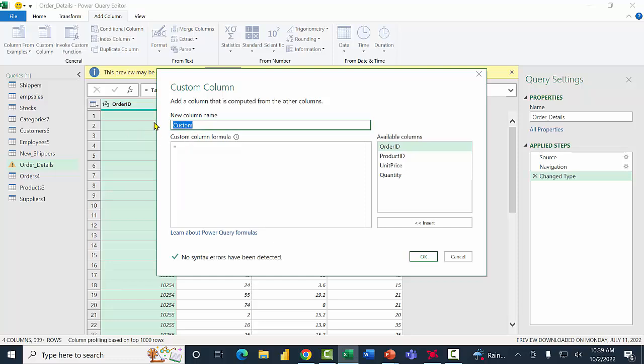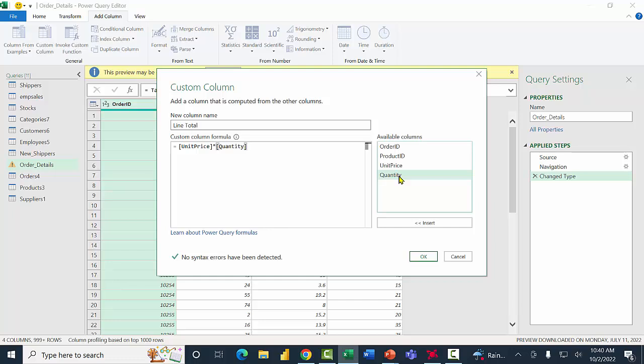So you want to give that a name. I'm going to call it line total. And then I'm going to double click on the word unit price. If I double click on that, it'll put that into the formula and I'll say times quantity. So I have the unit price times the quantity. Now, of course, in real life, it could be a bigger formula, but you get the idea of what I'm trying to do.